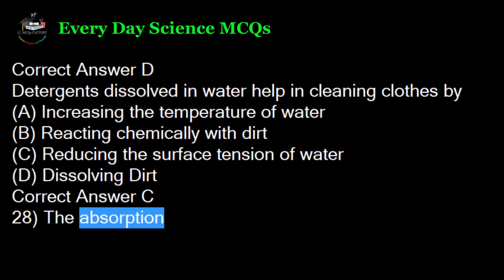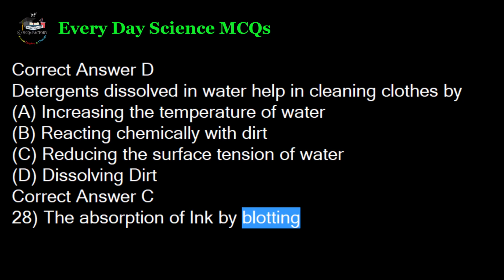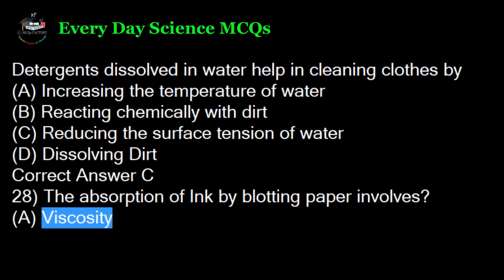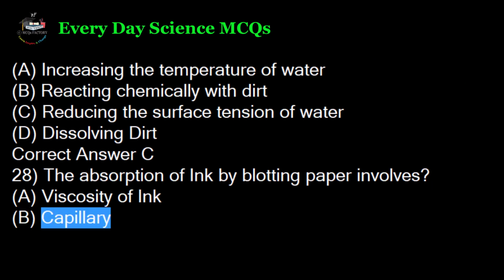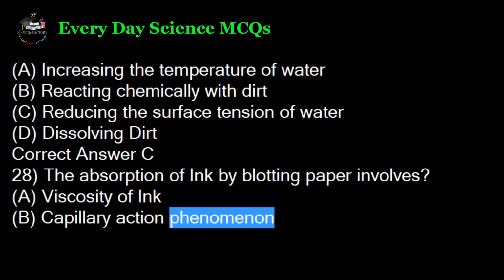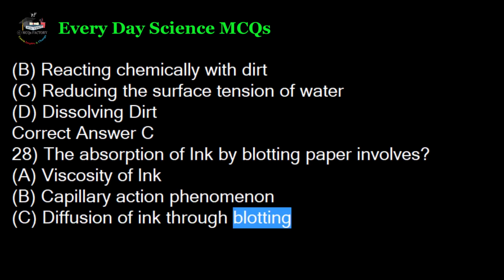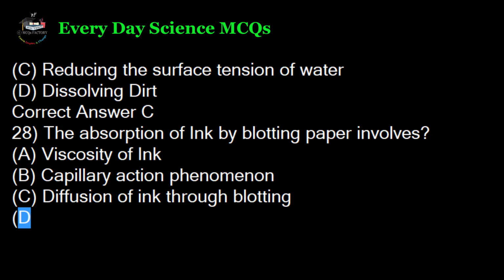The absorption of ink by blotting paper involves A. Viscosity of ink, B. Capillary action phenomenon, C. Diffusion of ink through blotting, D. Siphon action.